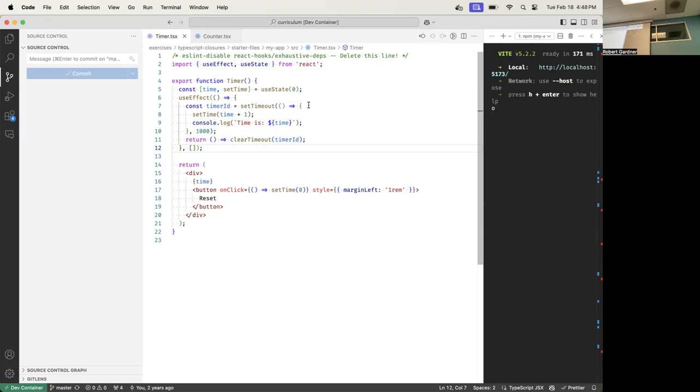So now we log time. Time is 0, because this variable still has a 0 in it. That's what we logged. Then now we're done running the timer. So what do we do when we're done executing? Check the event queue. What do we find? Okay, now we're going to do the render.